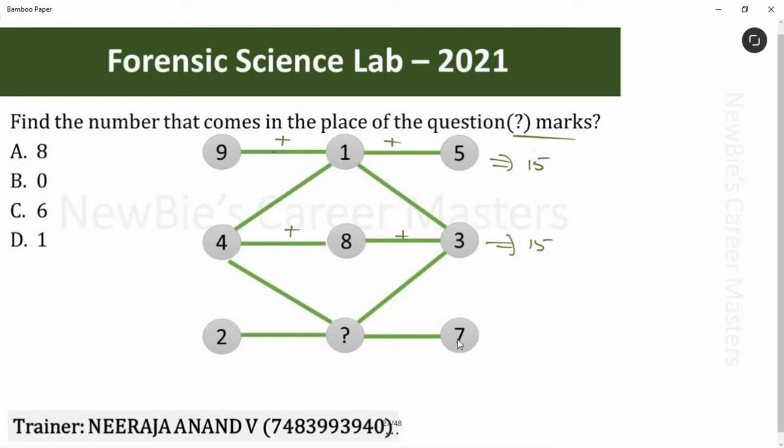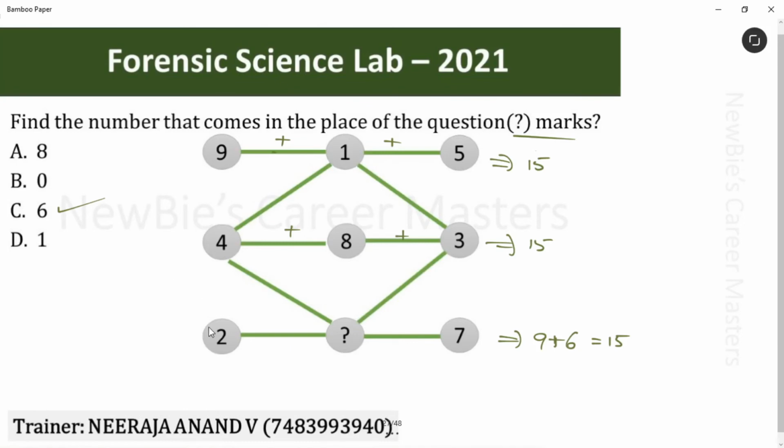Now, let's add these two. We get 9. What number should I add to 9 to get 15? Think 6, right? That is the answer for this question. Okay, newbies, see, not only rows, even columns.